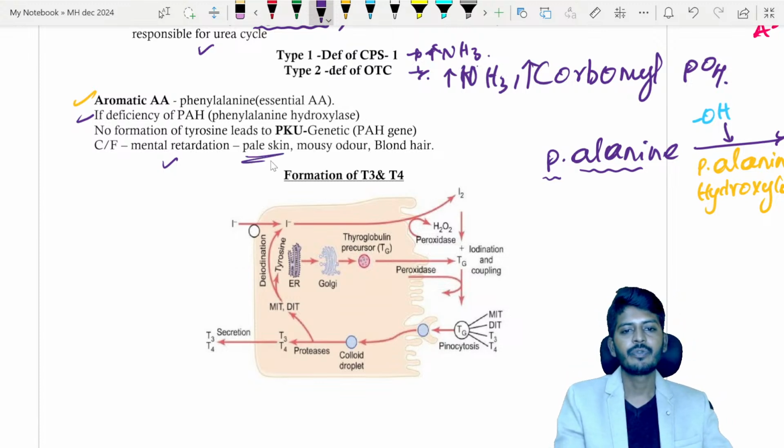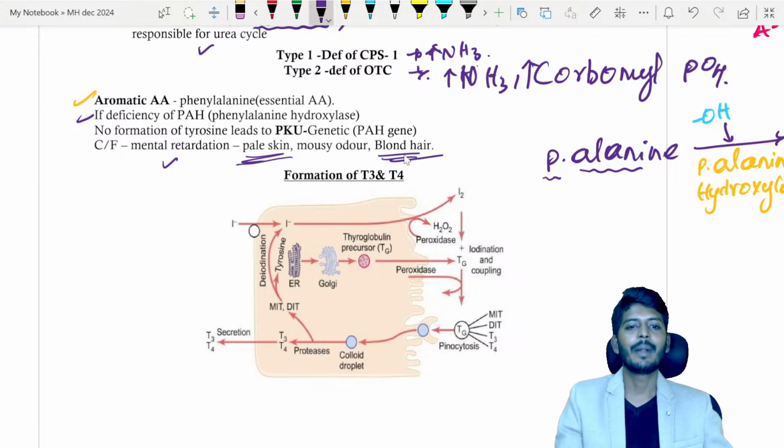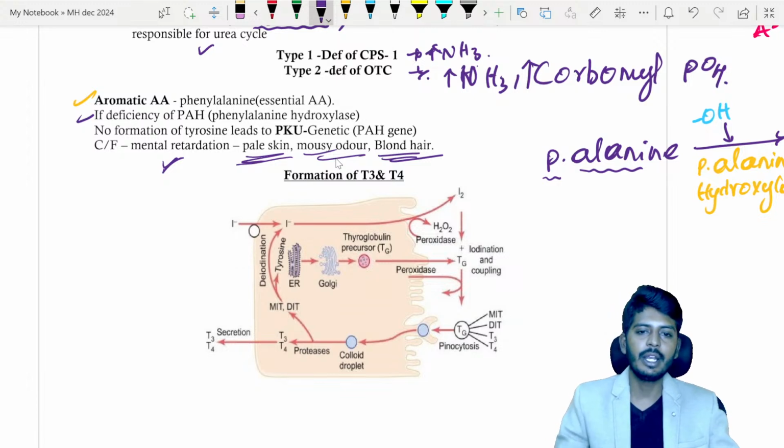Skin will become pale. Why does skin become pale? Because there is a lack of melanin. Then blonde hair. So looking at the pale skin and blonde hair, wow, very beautiful, but it also has a main problem, that is mental retardation. Also the patient will have a mousy odor. These are the clinical features associated with the aromatic amino acid defect, that is phenylketonuria. All right. So once we understood phenylketonuria, let's talk about the next important point, that is the formation of T3 and T4.